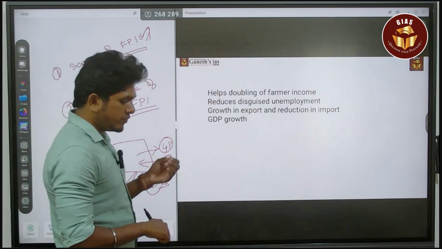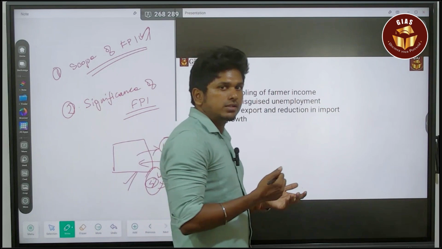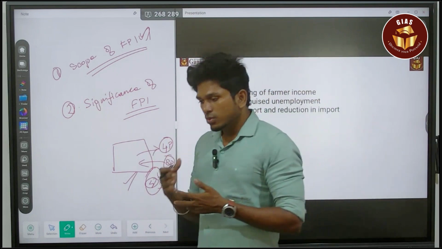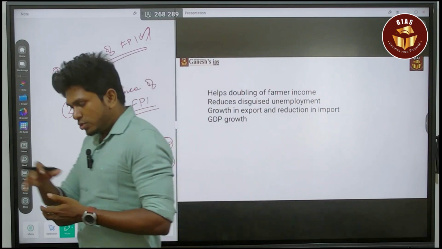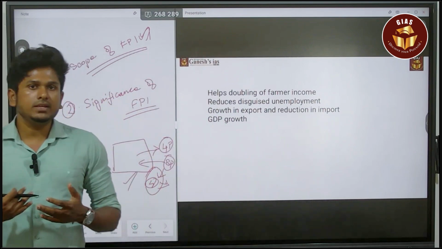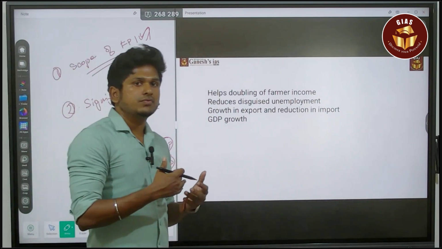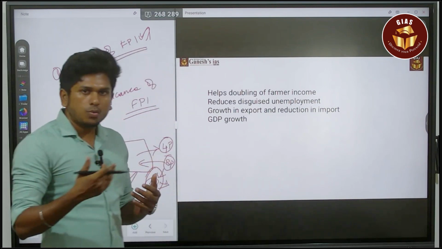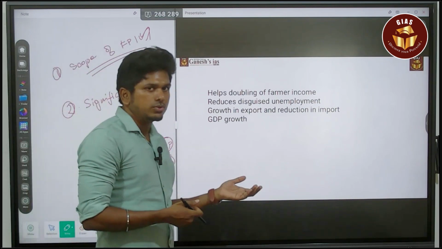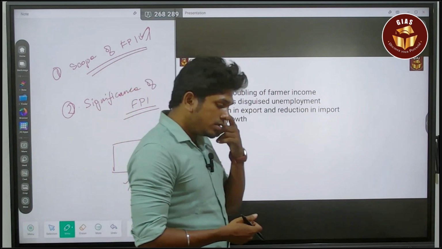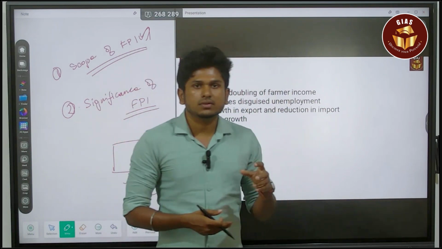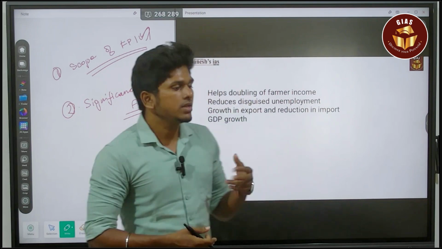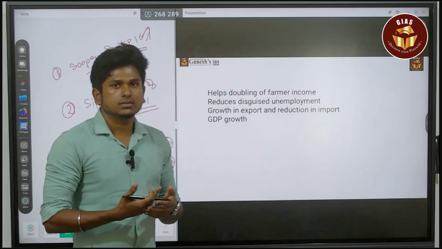Next, it will help in the growth of exports, it is going to reduce imports, it will meet the domestic demands, and it will increase the competitiveness of India's exports. Next, obviously it is going to contribute to GDP growth. So these are the things when it comes to the significance of the food processing industry. Significance means its importance.